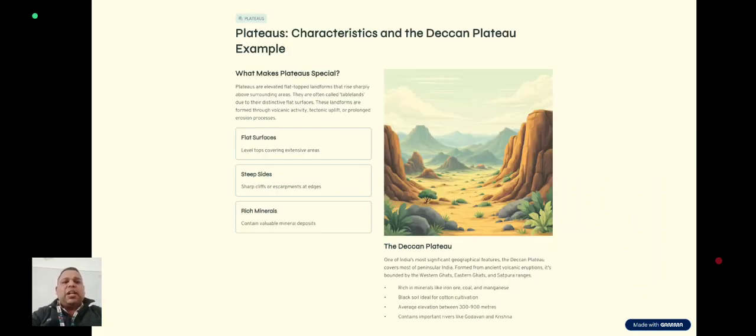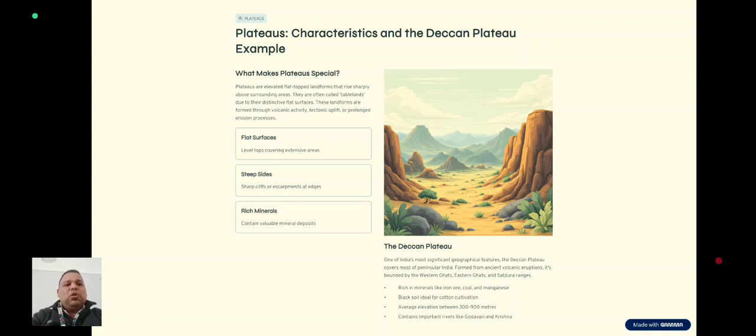Now, the plateaus: their characteristics and the Deccan Plateau as an example. What makes a plateau special? Plateaus are elevated, flat-topped landforms rising sharply above the surrounding areas, and they are often called tablelands due to their distinctive flat surface. These landforms are formed through tectonic activity, tectonic uplift, or prolonged erosion processes. They have flat surfaces, steep sides, and rich minerals.